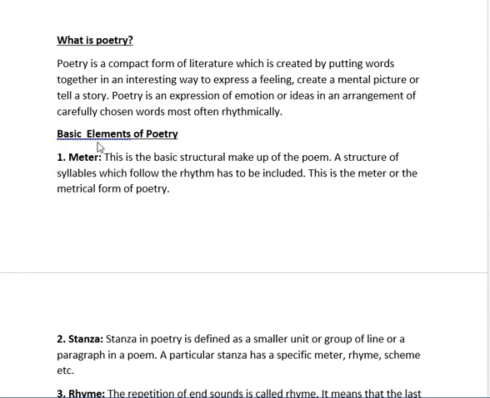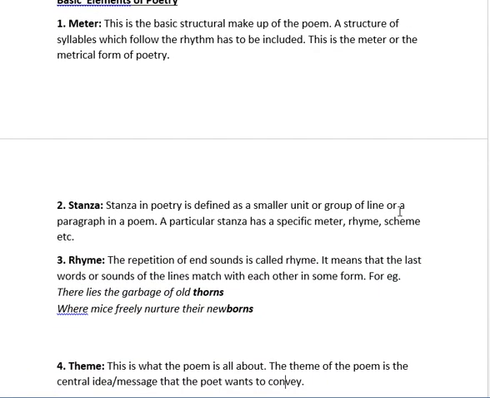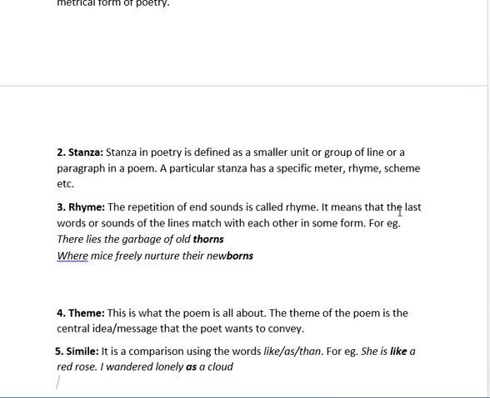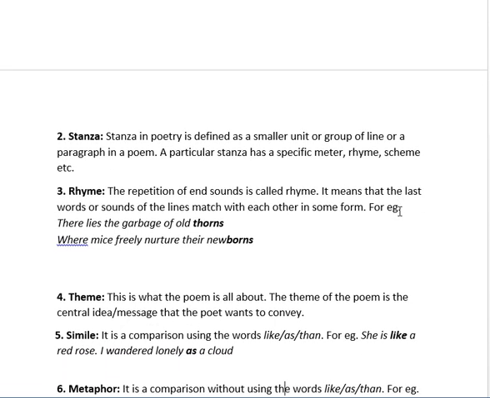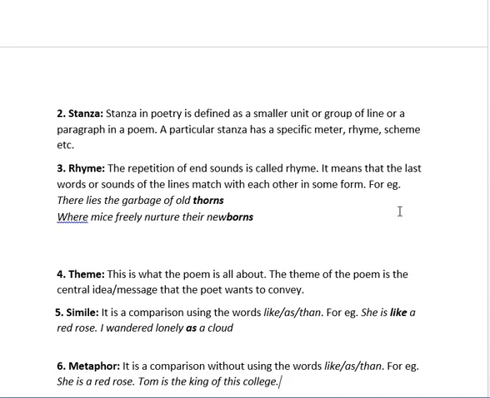Number one is meter. So what is meter? This is the basic structural makeup of a poem. It is the structural makeup of the poem. The structure of syllables which follow the rhythm has to be included, and this is the meter of the metrical form of poetry. Then comes stanza. Stanza in poetry is defined as a smaller unit or group of lines, or a paragraph. A particular stanza has a specific meter, rhyme scheme, etc.